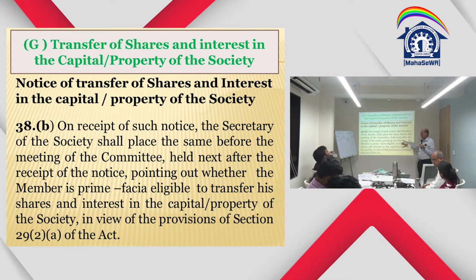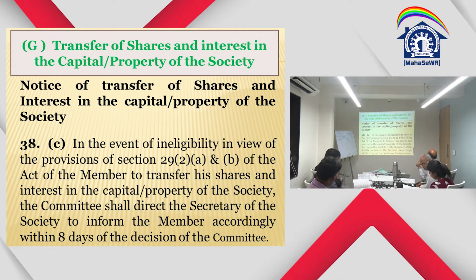But otherwise, whether prima facie eligible to transfer the shares and interest, because if there are some litigations, some attachments, or other dues, those can be the conditions where we can say that transfer cannot be effected because of these reasons. So section 29(2)(a) is not applicable. In the event of ineligibility in view of the provisions of section 29(2)(a) or (b) of the act of the member to transfer his shares and interest in the capital property of the society, the committee shall direct the secretary of the society to inform the member accordingly within 8 days of the decision of the committee. So within 8 days, the society will inform if there are any issues.